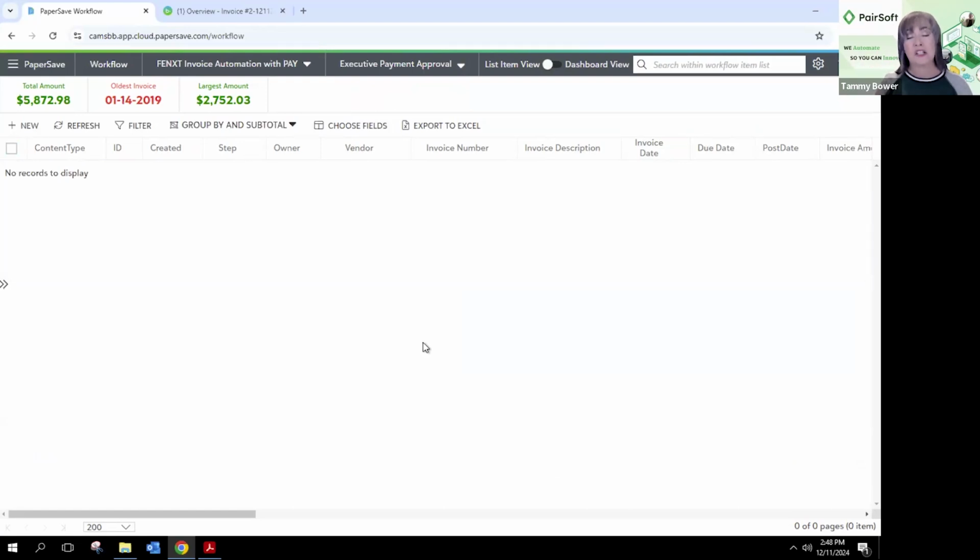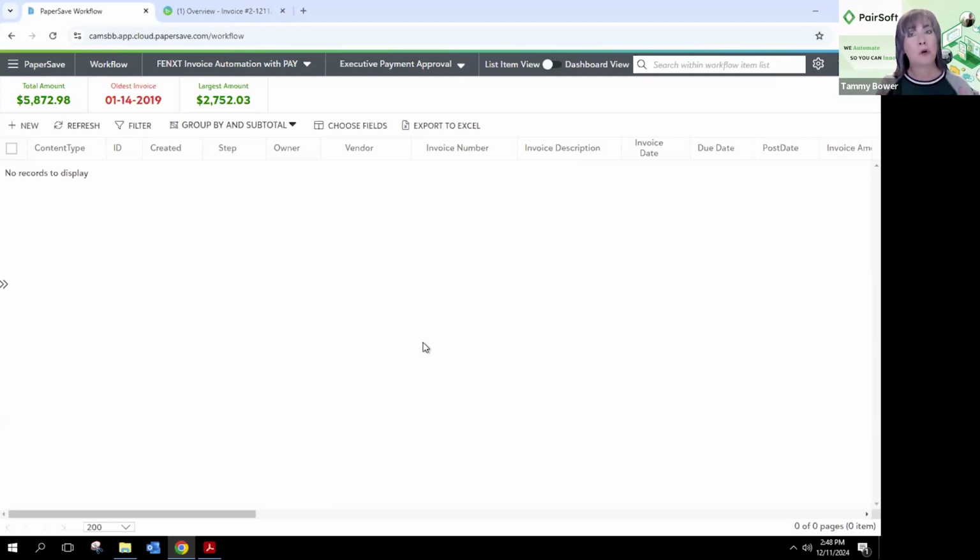Your job is done. And as soon as you've done that portion, the data actually goes in two directions. One, it goes over to the PaperSave Bank Pay solution, where we are compiling the file for your bank. We're verifying that we have all of the information that we need on your vendors. If it's a check, how they want to get paid, or the remit to address. If it's ACH, do we have the routing information? All of that's being validated, compiled, and then that file in its entirety is going to go over to your bank, whether or not it's one bank account that's paying them or multiple bank accounts.